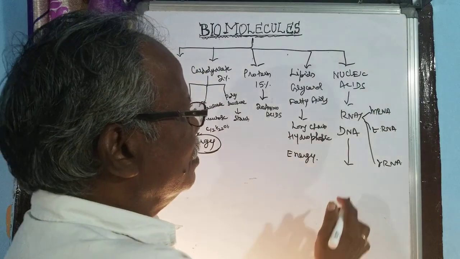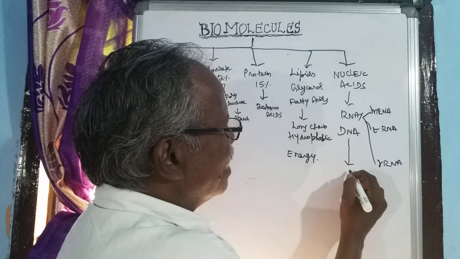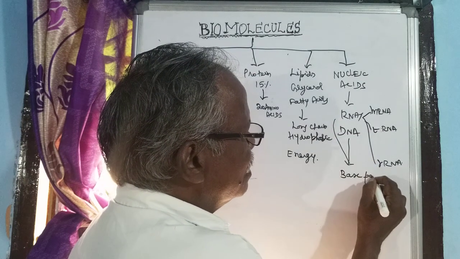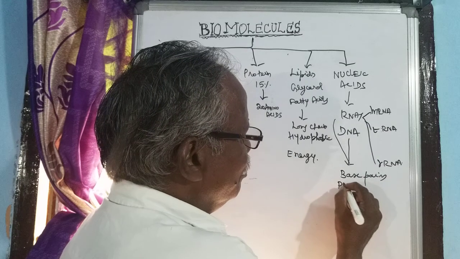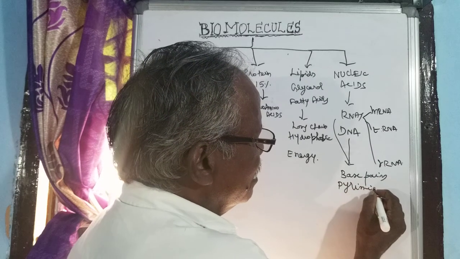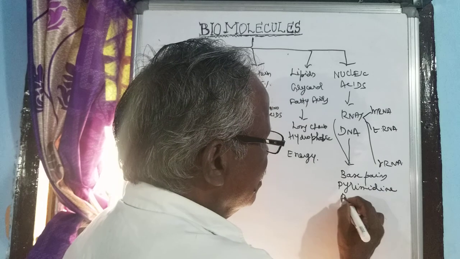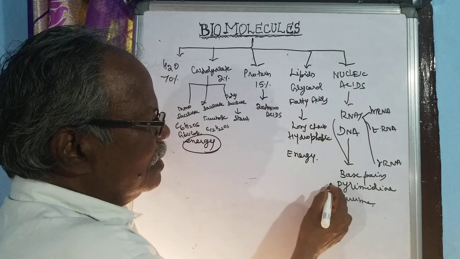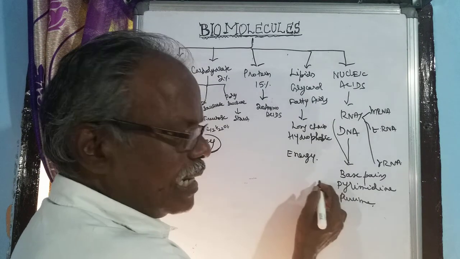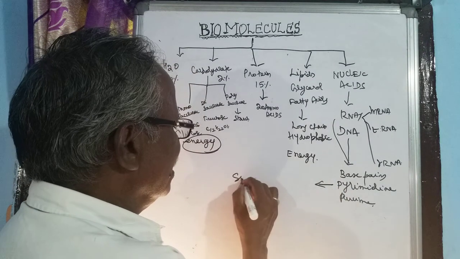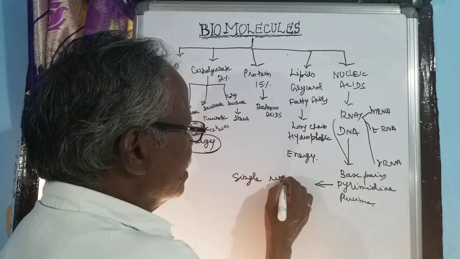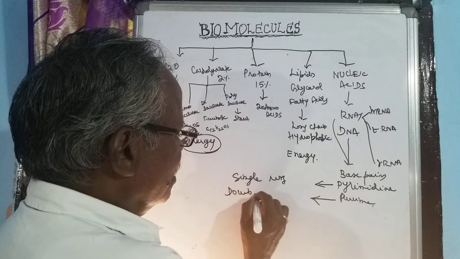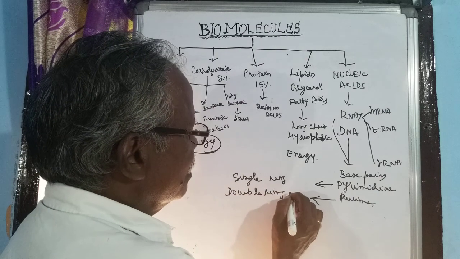Both RNA and DNA are made up of the base pairs called pyrimidine and purine. The pyrimidines are single ring structures, and purines are double ring structures.